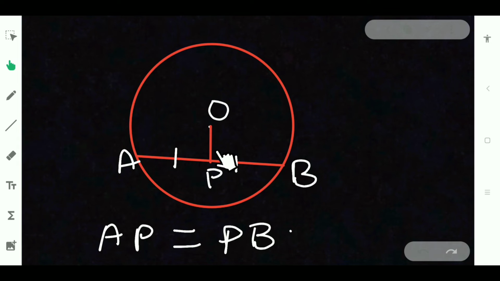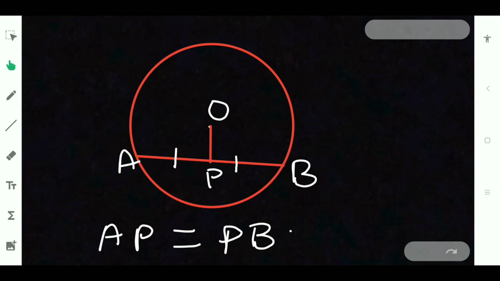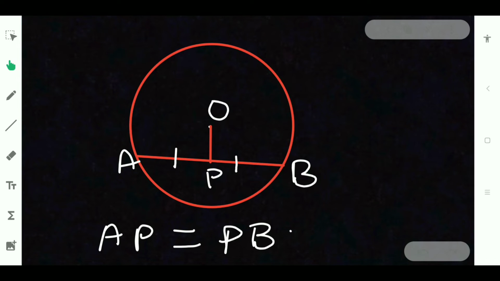Now if it bisects the chord which is not a diameter. Diameter means a chord passing through the center of the circle. This chord is not passing through the center, right? AB is not passing through the center, so it is definitely not a diameter. And it is at right angles to the chord. What is right angles to the chord? A right angle is nothing but 90 degrees.